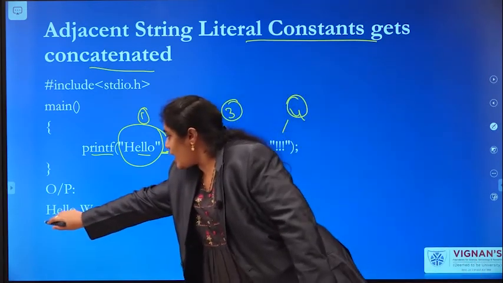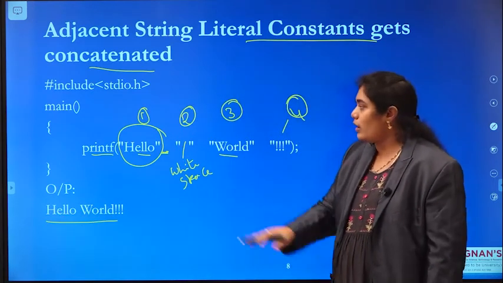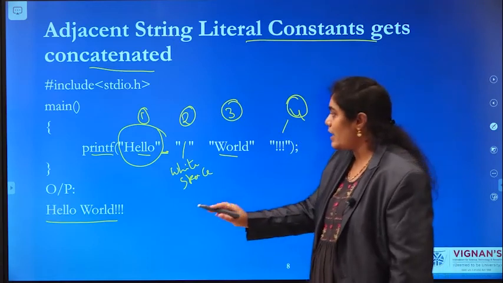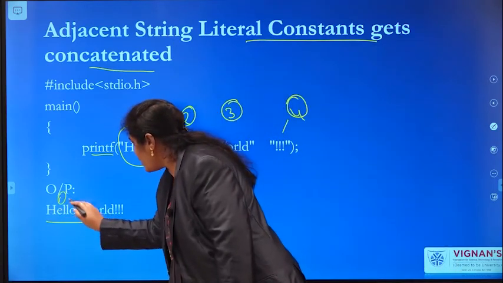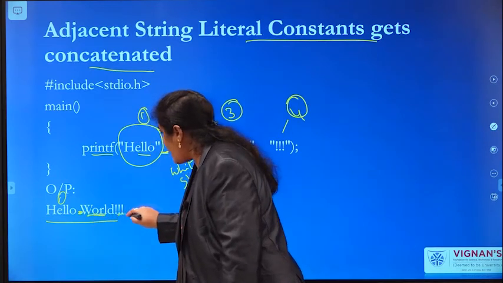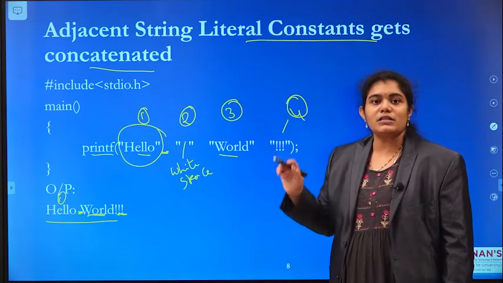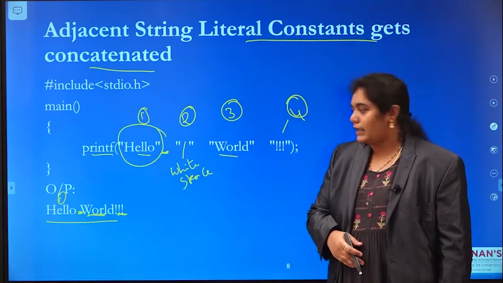See the output. Hello world. What is the output here? Hello world. All the strings get concatenated. This is the first string, space is the second string, world is the third string, and the special symbols are the fourth string. All these strings get concatenated.